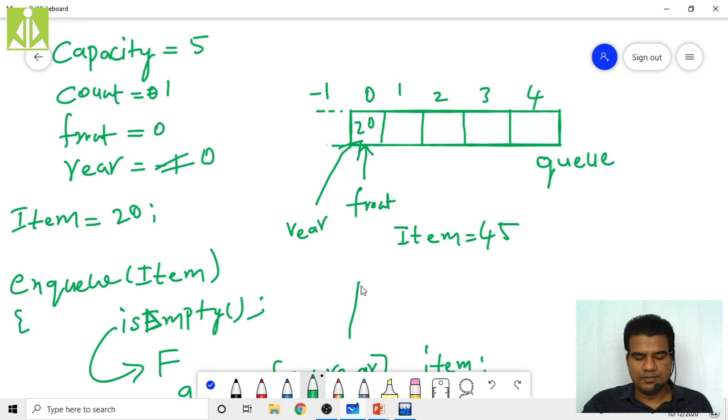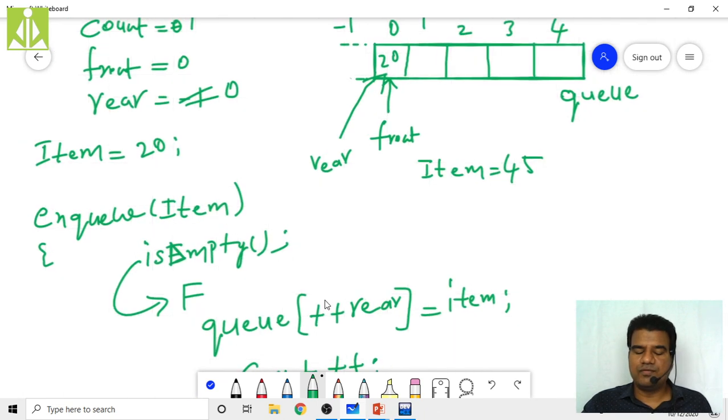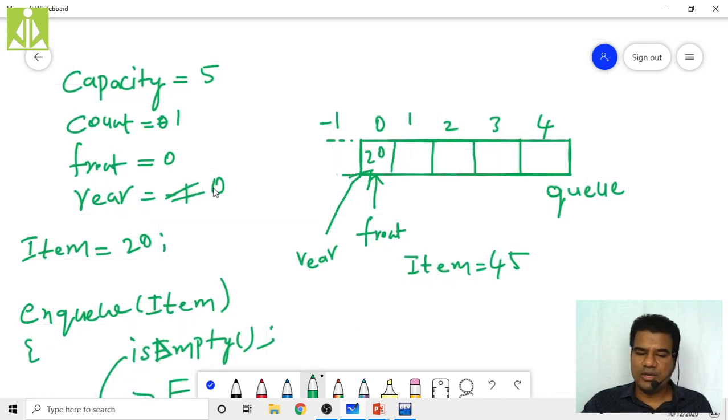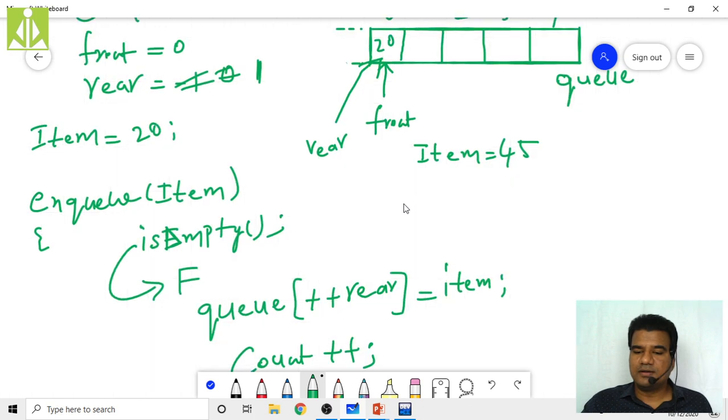Basically, I have to increment the queue's rear value. Right now my rear is 0, so I am incrementing my rear to 1. So 0 plus 1 will become 1. So Q of 1, that is this location. So 45 will be placed over here.